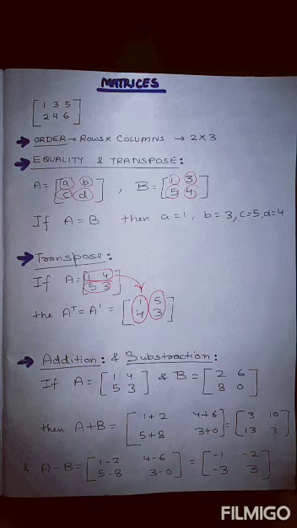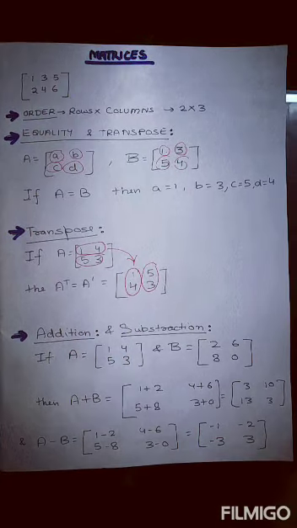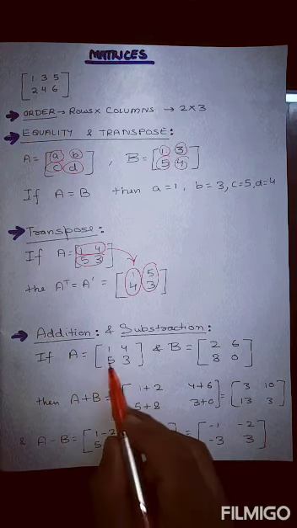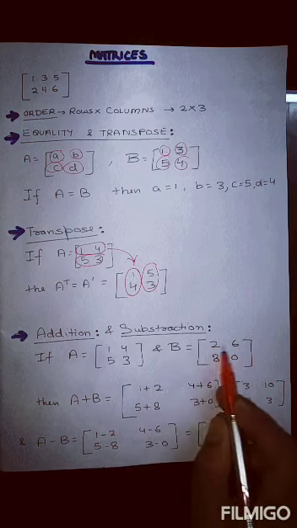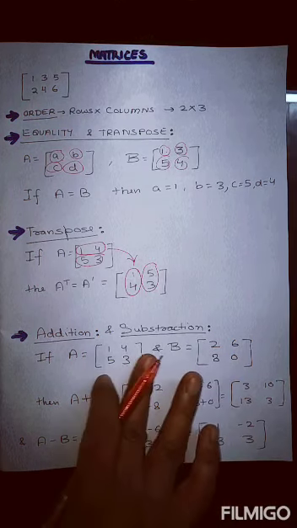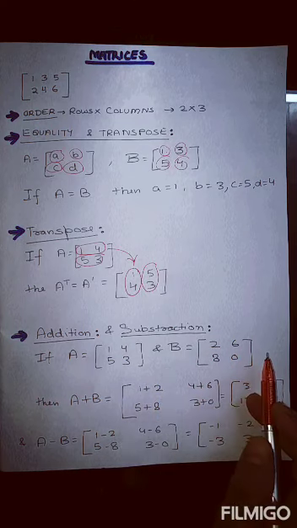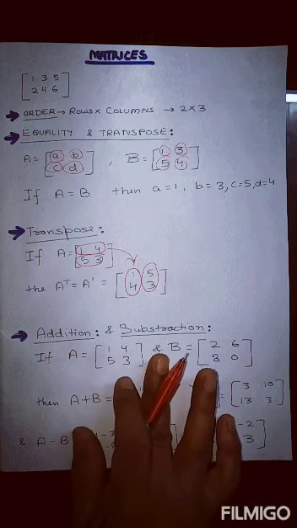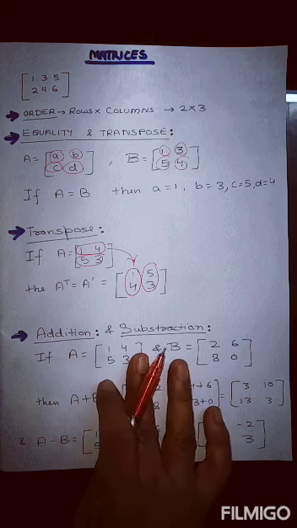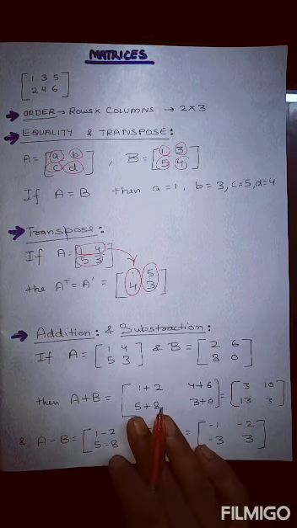Next topic we have is addition and subtraction of matrices. How to add two matrices? Suppose we have two matrices 1, 4, 5, 3 and 2, 6, 8, 0. Remember that the order should be the same. This is 2 by 2 order, and this is also 2 by 2 order. We cannot add or subtract if the order is not the same, and that will not be given in any of the questions.